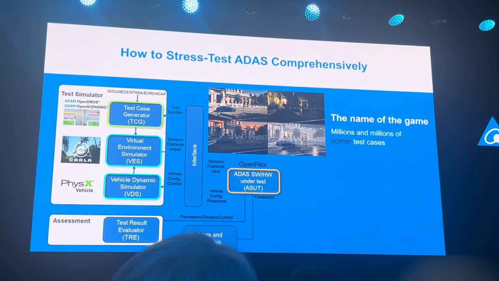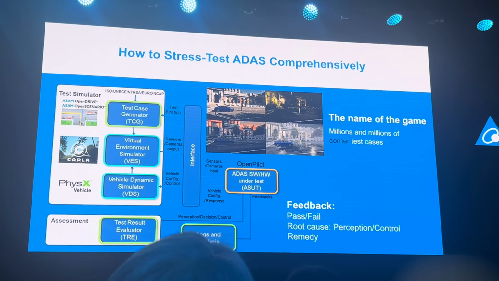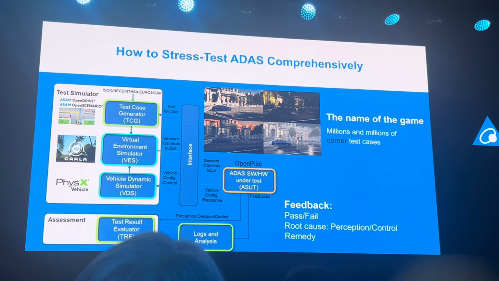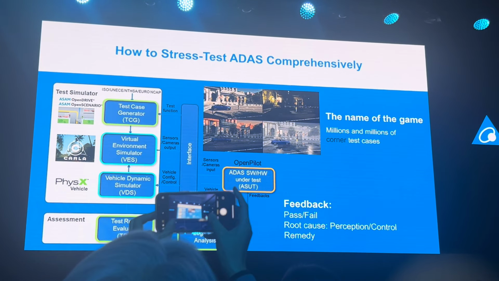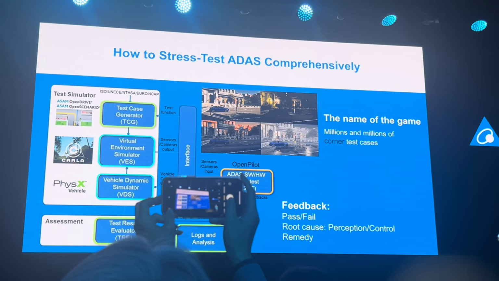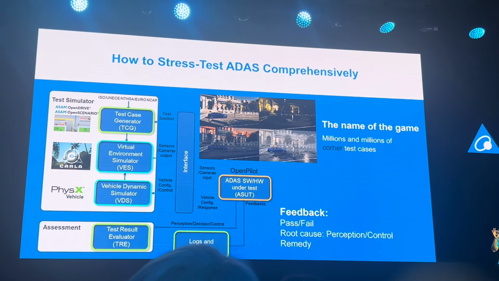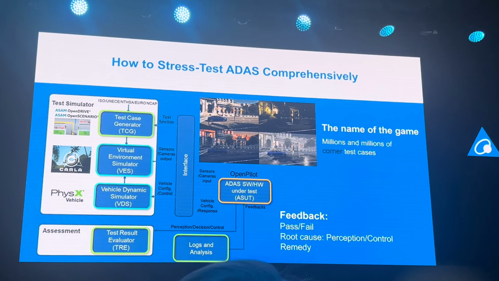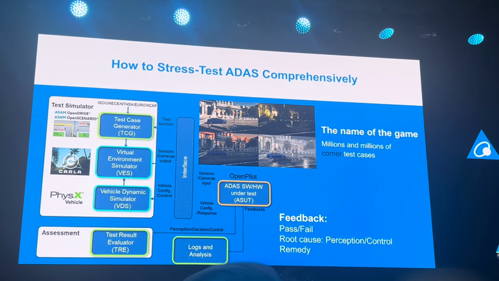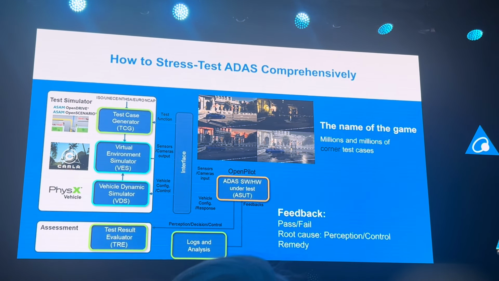But it does more. Based on the test result and runtime log, it can provide the following three types of feedback for each test case exercised against the ADAS system under test. First, it can tell whether the ADAS system passes or fails a test.